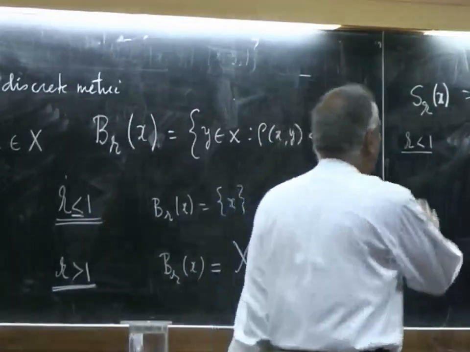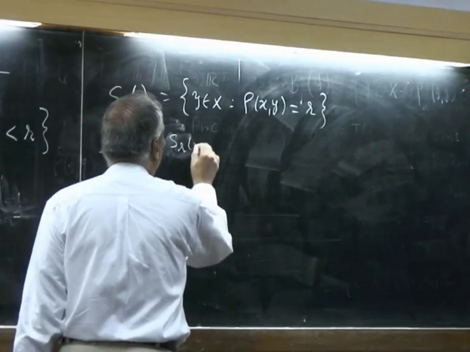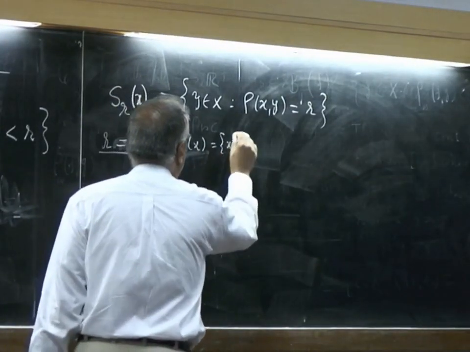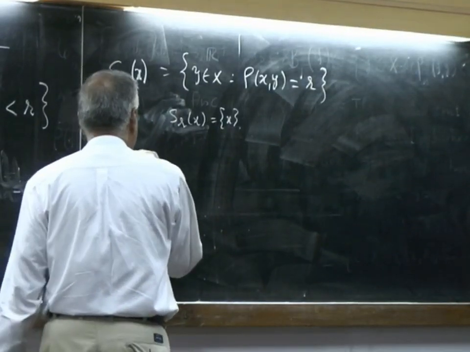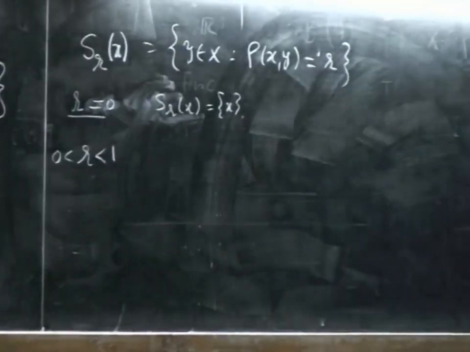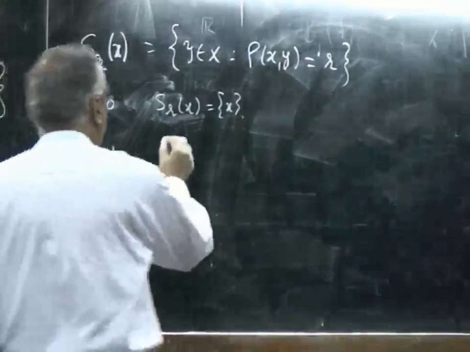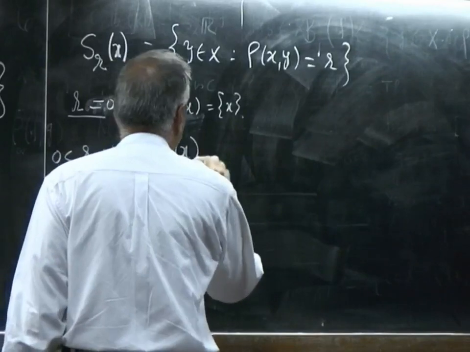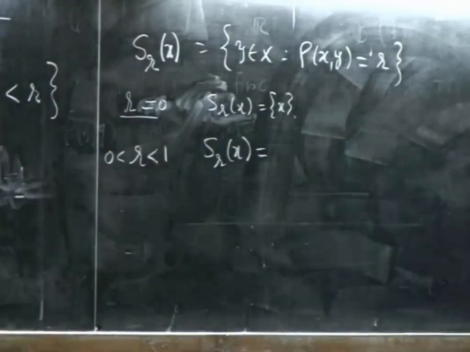So now, if r is 0, then S_r(x) is {x} itself. If r is between 0 and 1, it is the empty set. Nobody has a distance half or 1/3. The distance is either 0 or 1.